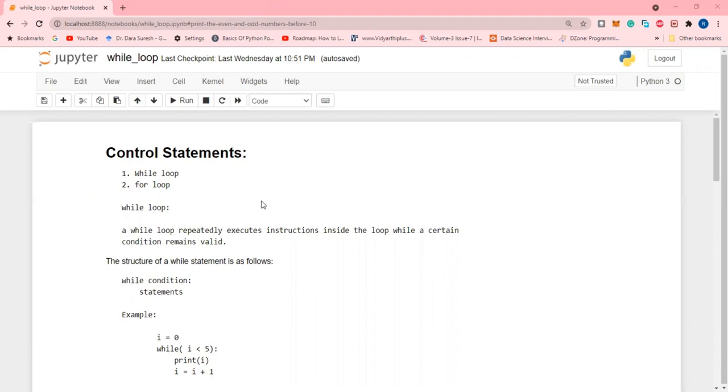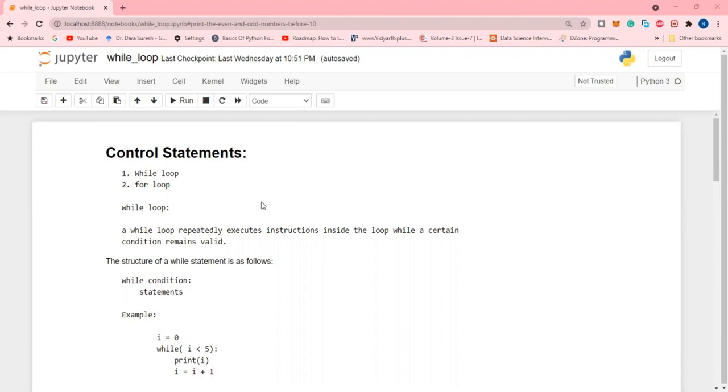So what does a loop mean? You can execute a statement many number of times. So how many times do you need? The same statement is executed a number of times, and when the condition becomes false, the execution will stop. This is known as a loop.